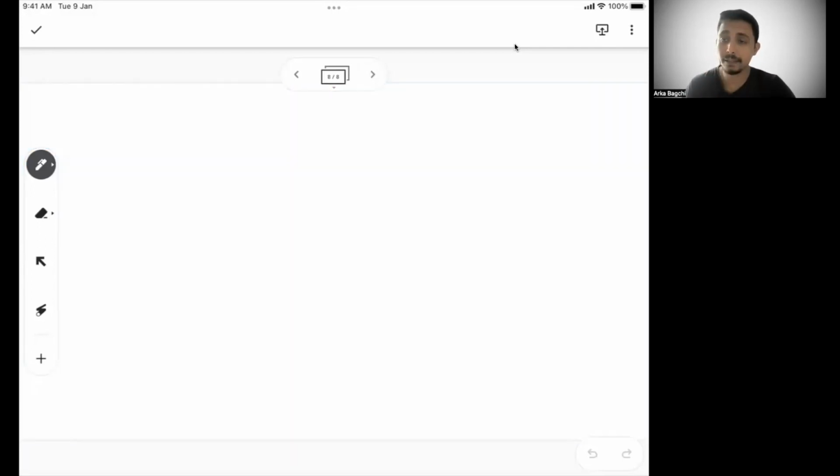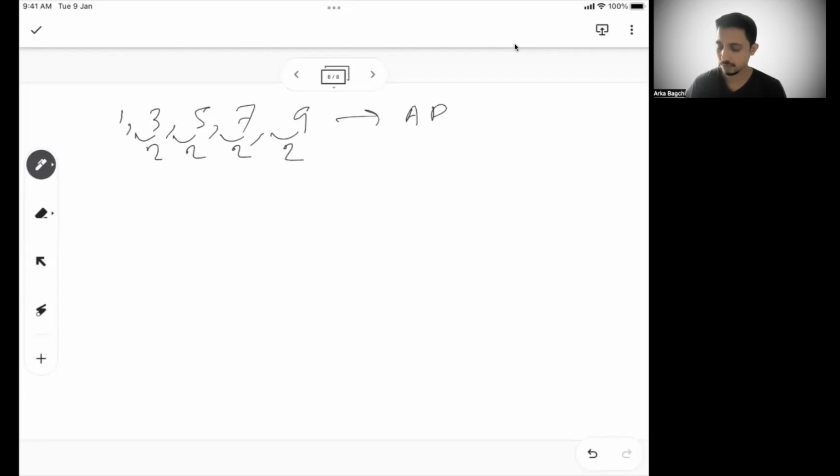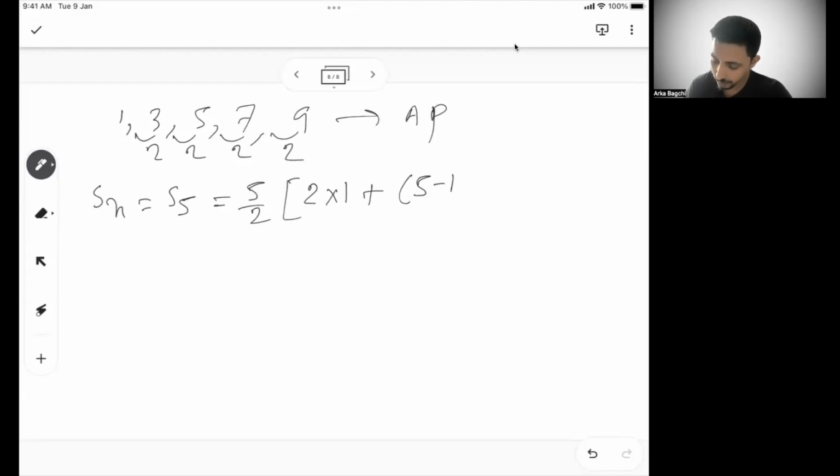Now the other thing you can see is, let's say there are 5 terms, 1, 3, 5, 7, 9. These are in AP because the common difference is the same in all the cases, it's all 2, right? Normally the sum of the 5 terms, here n is 5, so S5 is 5 by 2, 2 into 1, that is the first term, plus n minus 1, 5 minus 1 into d, common difference is 2.